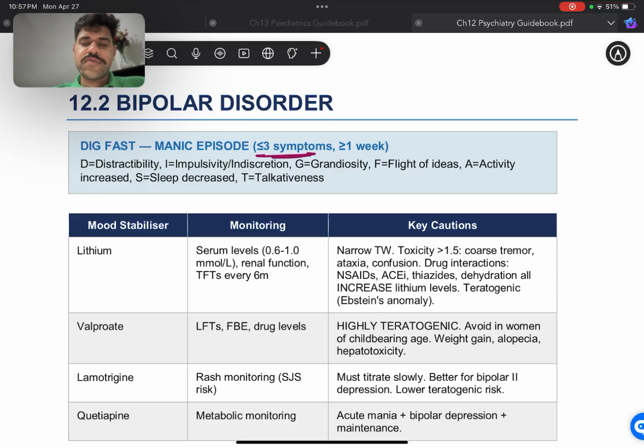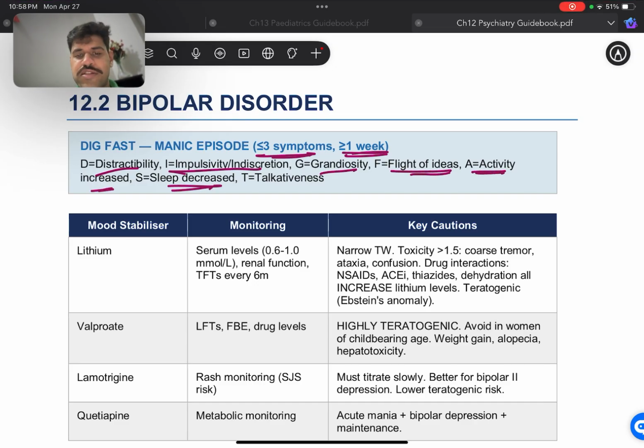All right. Now, moving on to bipolar disorder, the symptoms for it are going to be greater than or equal to 3 symptoms for more than 1 week. All right. Now we have DIGFAST in this, which is a manic episode: distractibility, impulsivity or indiscretion, grandiosity, flight of ideas, activity increased, sleep decreased, and talkativeness. So they basically feel that they're superhuman.